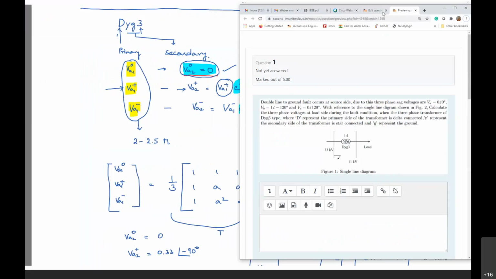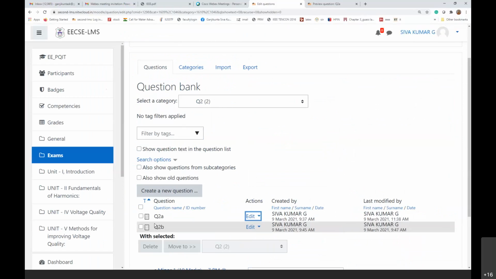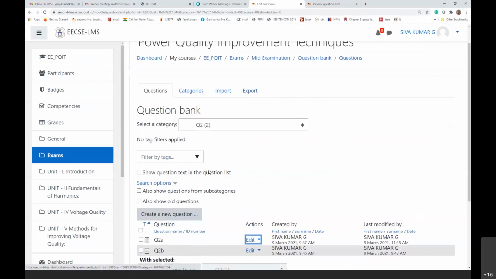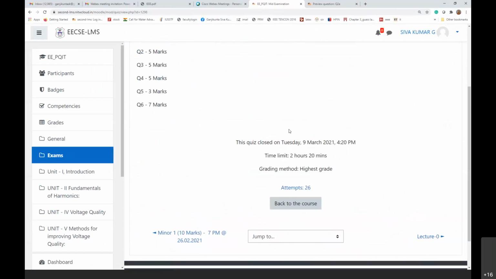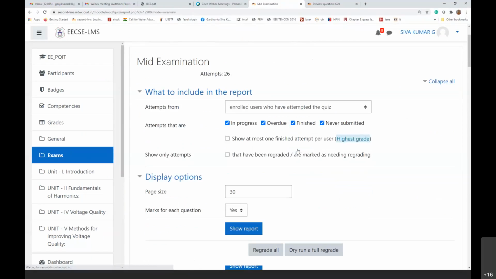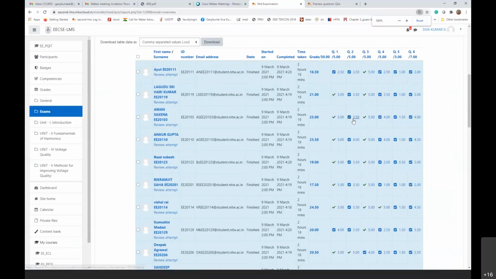If I see this question, especially Q2, in the examination, I think very few people have done it in the correct way.